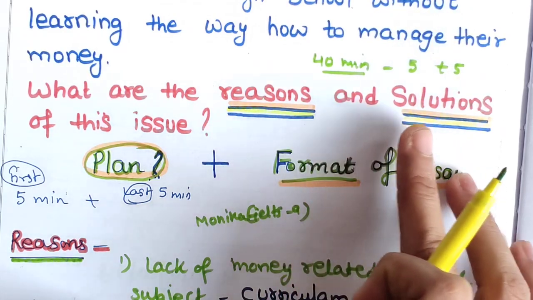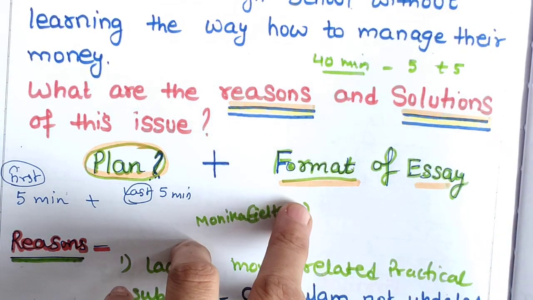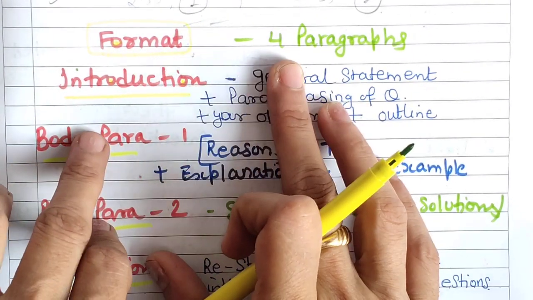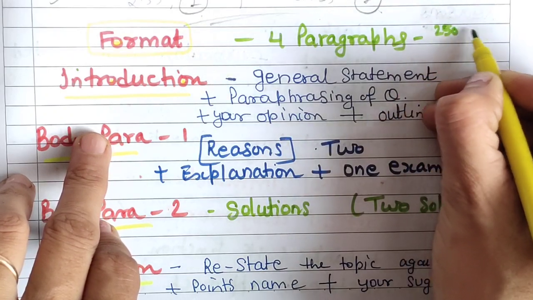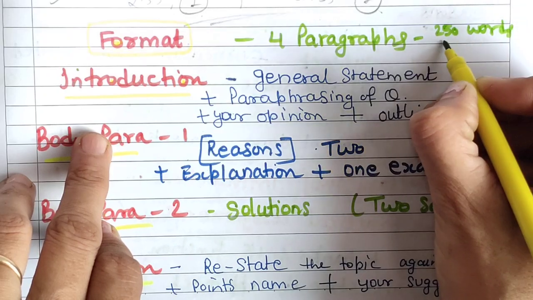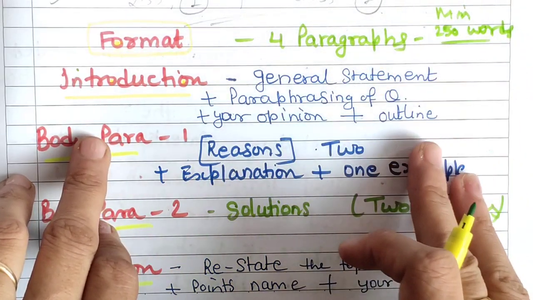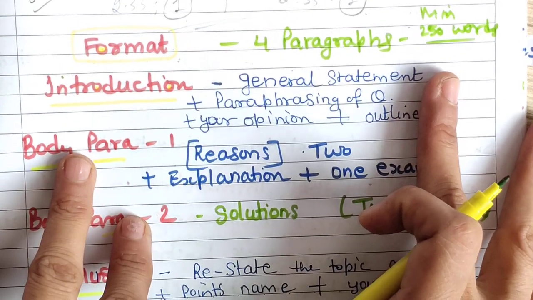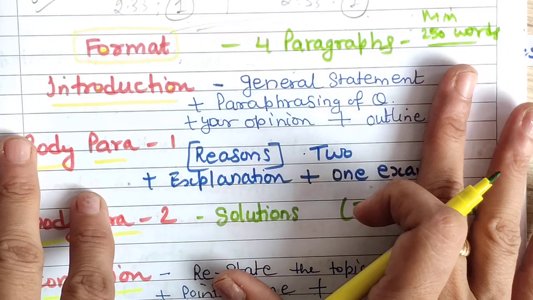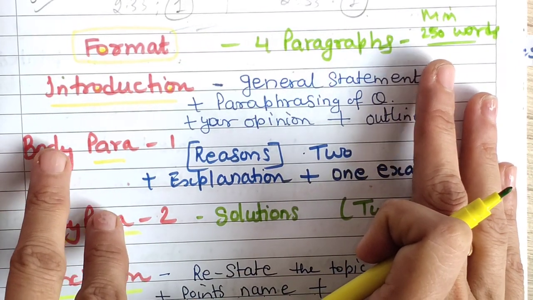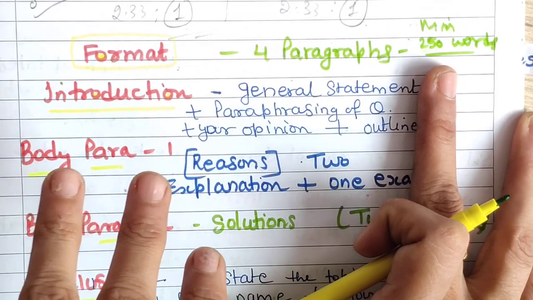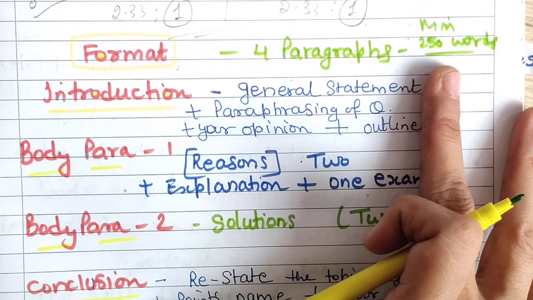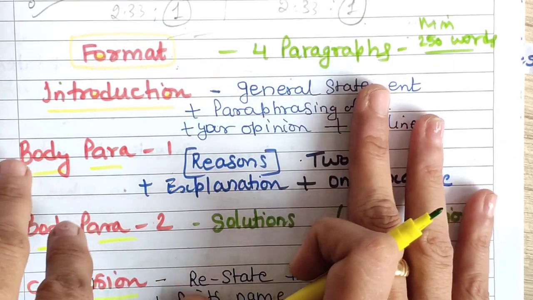Let's discuss the format of this essay, where you are going to write reasons and where you are going to write solutions. I will explain it. As you know, we have 4 paragraphs. We should write 4 paragraphs and not less than 250 words. The minimum they have given is 250 words, but there is no limit for the maximum, so you can write 300 or 320 or 330 words. If it is a good essay, at least 300 words will come out. I am not saying that 250 is mandatory. Yes, it is mandatory, but if 249 or 245 words come out and your essay is related to the task, then there will be no issue.